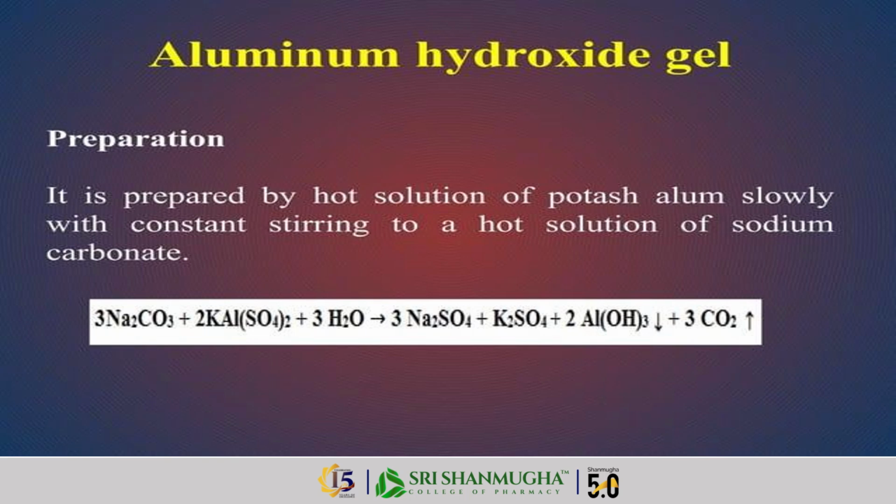In this, sodium carbonate reacts with potassium aluminum sulfate and water. It gives sodium sulfate and potassium sulfate. After that, aluminum hydroxide is given, and carbon dioxide is eliminated. This is the reaction of aluminum hydroxide.